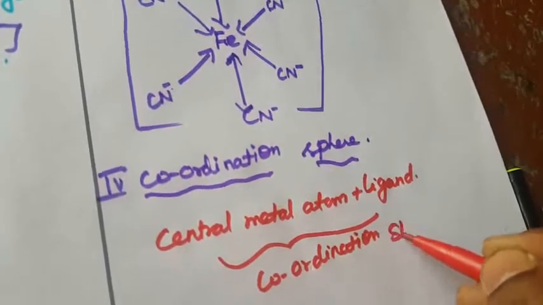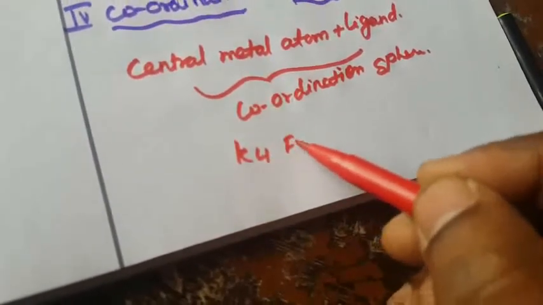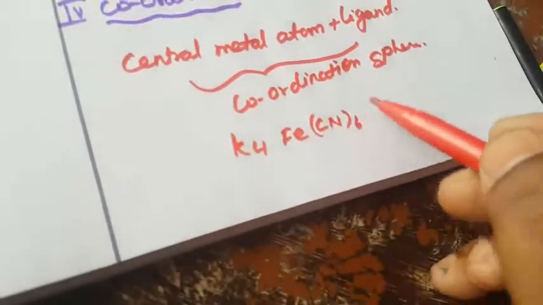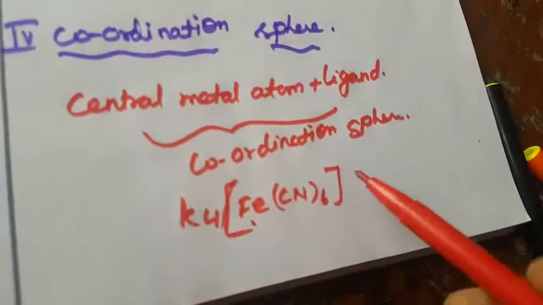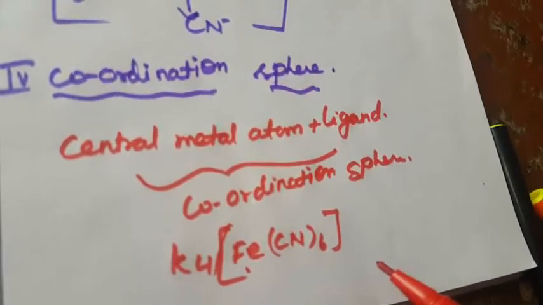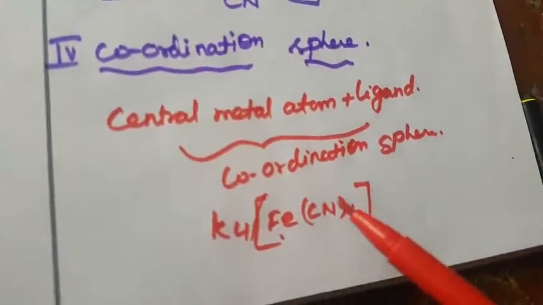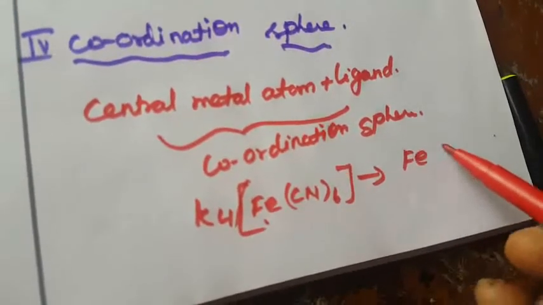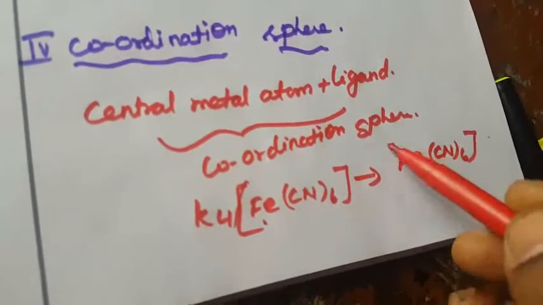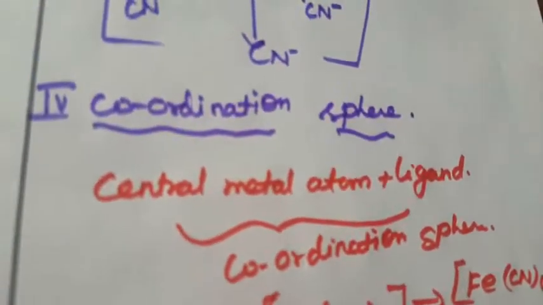What is the example here? K4[Fe(CN)6]. The coordination sphere is the central metal atom and the ligands. The square bracket represents the coordination sphere; it is usually written in square brackets with the net charge. So we write [Fe(CN)6] with a 4 minus charge. This is called the coordination sphere.